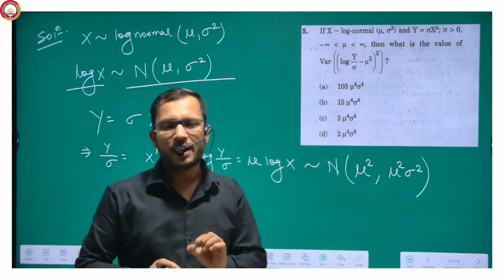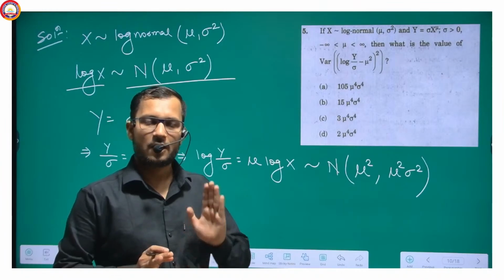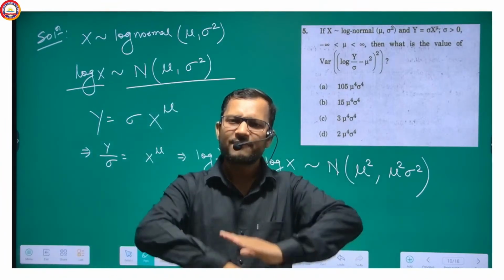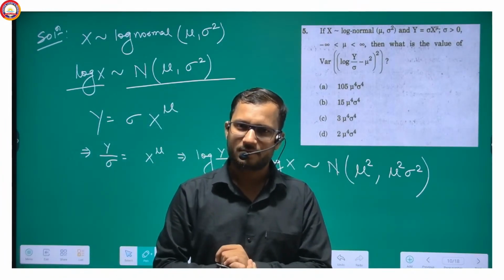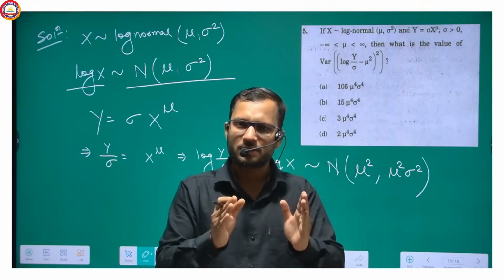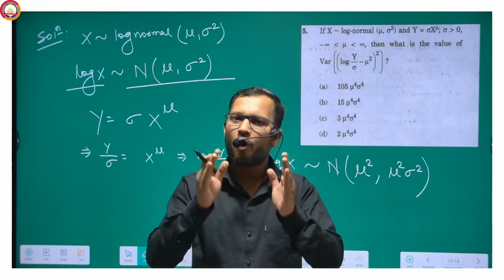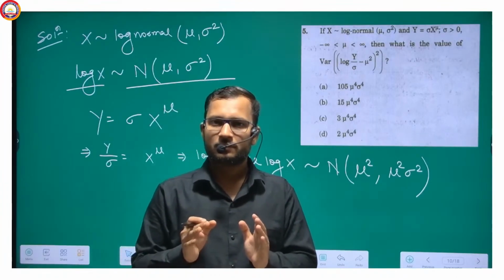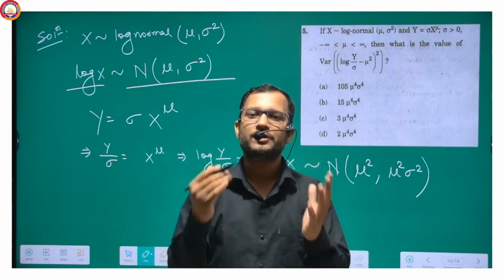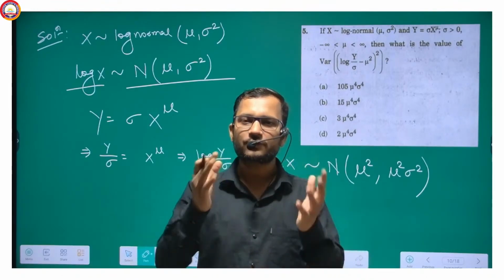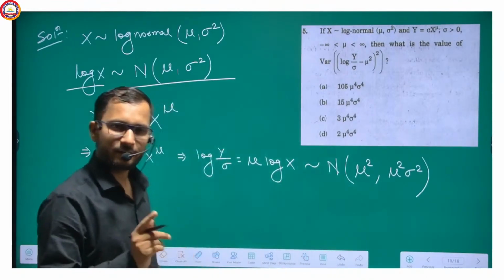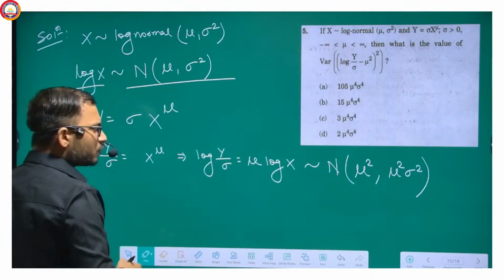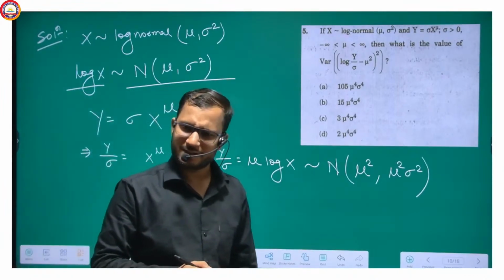So that's what I am doing here. I always try to have the entire classes in English, and that's because you all need it. I'm here to clarify your need, to satisfy your need. Getting my point? Now, so this is normal mu square and mu square sigma square.